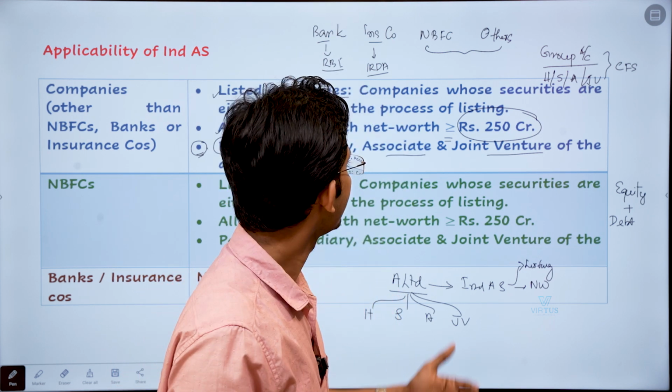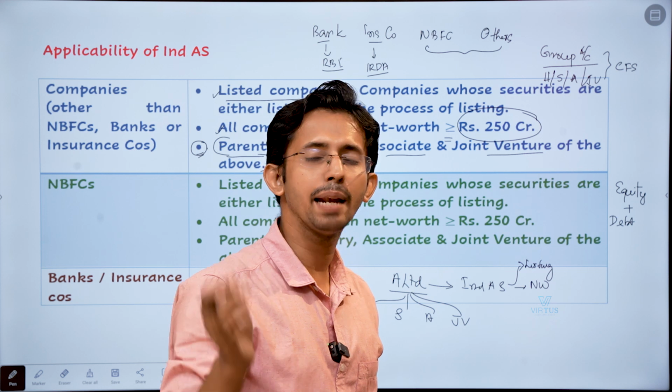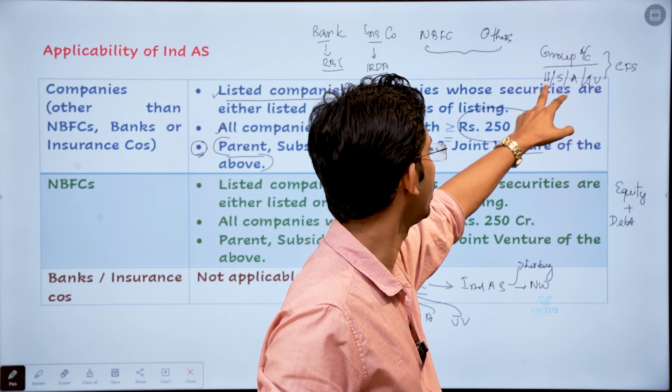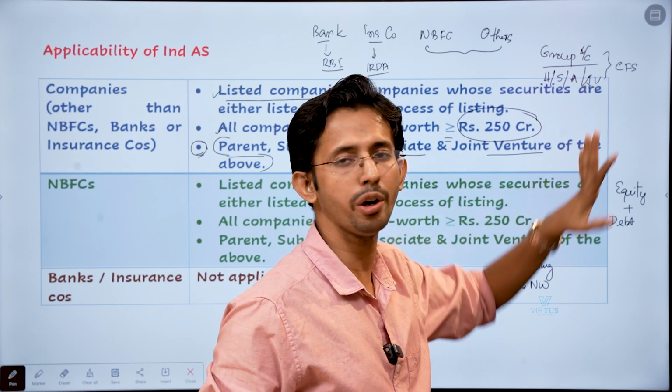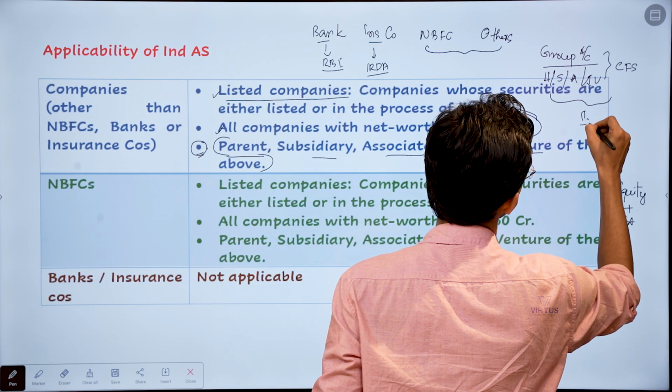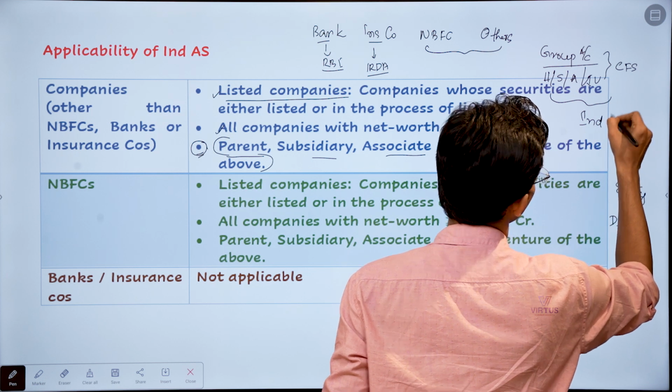Okay, and that CFS can be prepared only if all these constituents, that is holding company, subsidiary company, associate and joint venture, prepare their financial statements as per IND AS.